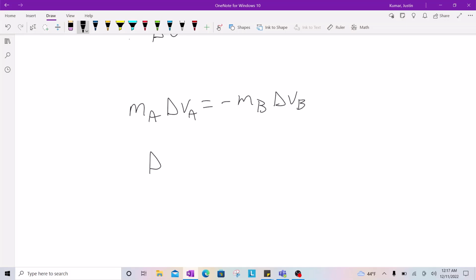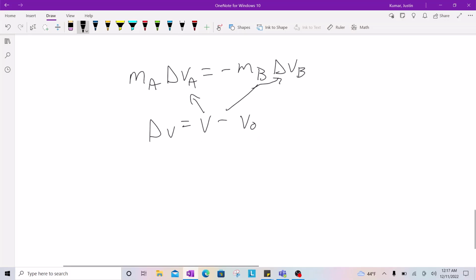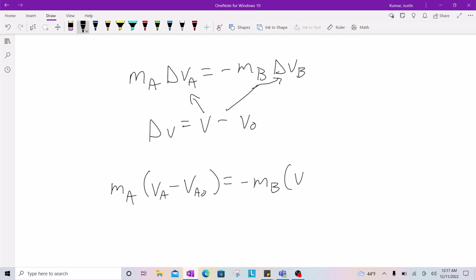Afterwards, since the change in an object's velocity equals its final velocity minus its initial velocity, we can substitute the final velocity minus initial velocity for both of the changes in velocity for the two equations, which leaves us with the mass of object A times the final velocity of object A minus the initial velocity of object A, equaling the opposite of the mass of object B times the velocity of object B minus the initial velocity of object B.